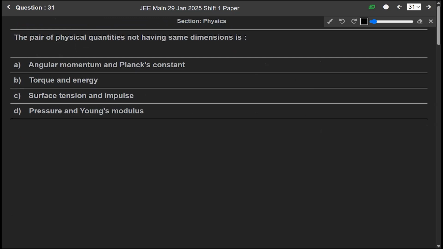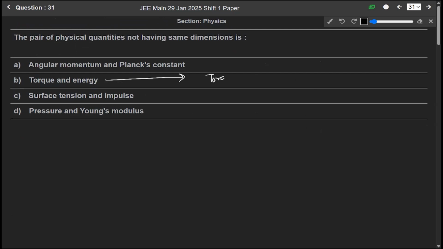Now question 31. The pair of physical quantities not having the same dimension is. We have to find out among these four options which two quantities do not have the same dimension. Let us first talk about torque and energy.